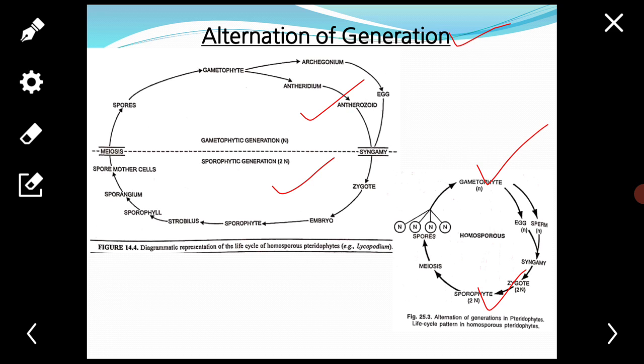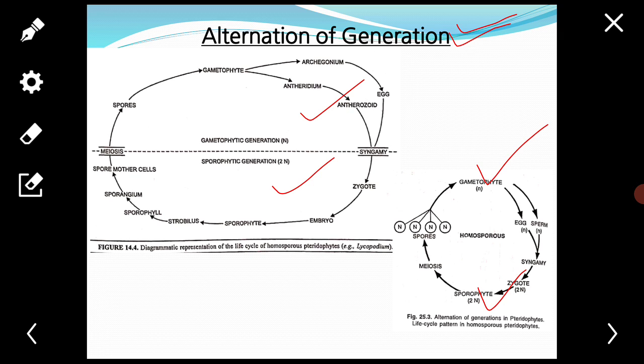In other words, the two generations alternate with each other, and so this phenomenon is called the alternation of generation. This term was used for the first time by Hofmeister in 1851.